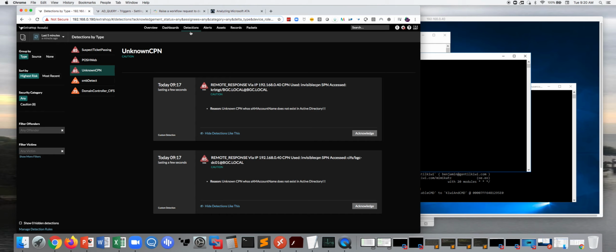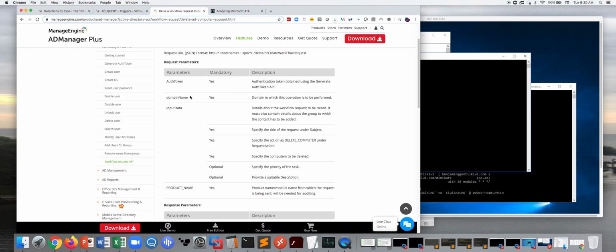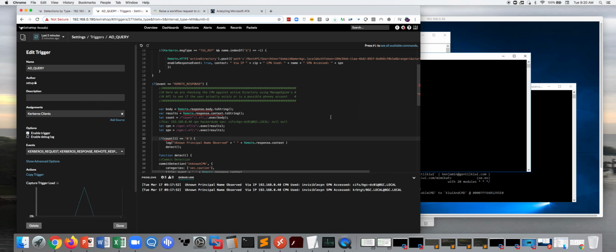And again, we're simply querying Active Directory using the ManageEngine API, asking, hey, we've observed this client principal name. Does he or she exist in Active Directory? And if they don't, then we're simply flagging it.